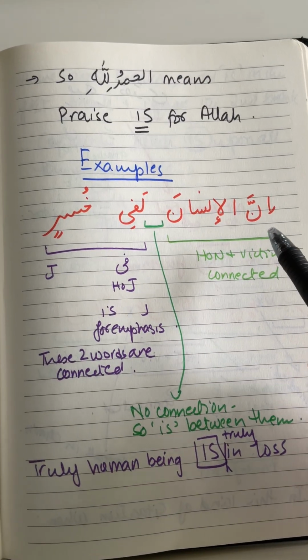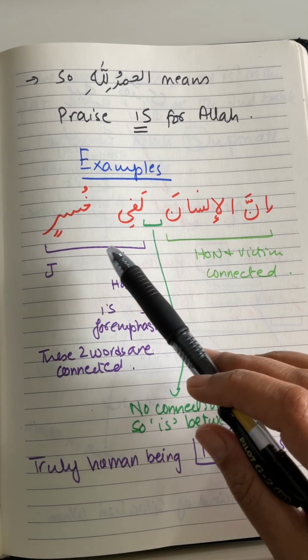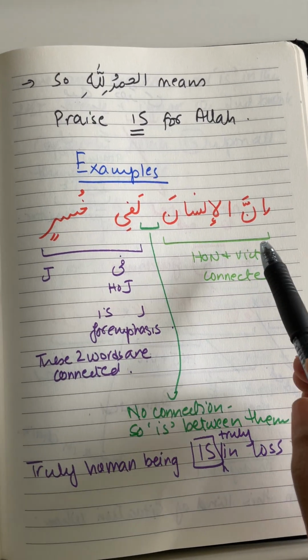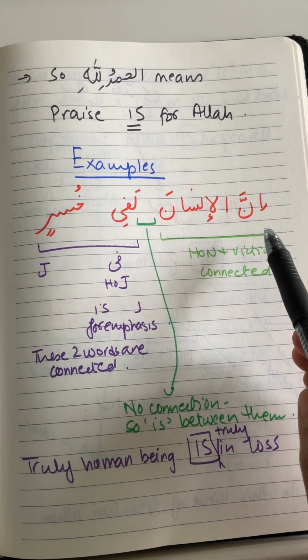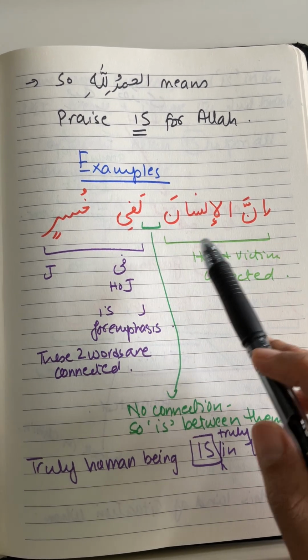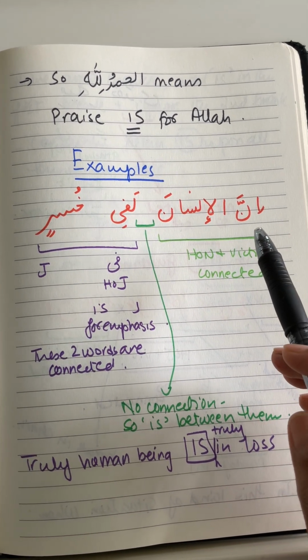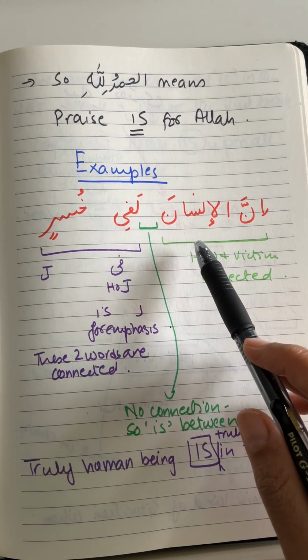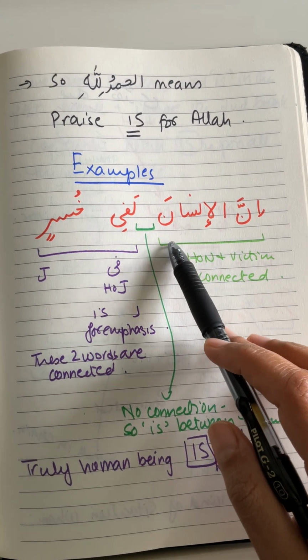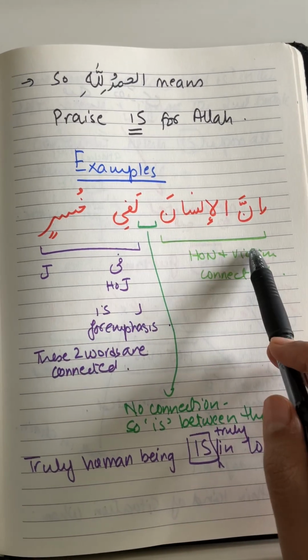So this is from Surah Al-Asr, Innal insana lafi khusrin. And we all know this. So let's just break this down. Inna is basically a harf of nasab. We know the harf of nasab: inna, anna, ka anna, bi anna, laita, lakinna, la'alla. All of those are harf of nasab, and they make the ism coming after them nasab. So innal insana, it's not insani, it's insana. So these two words are connected to each other.